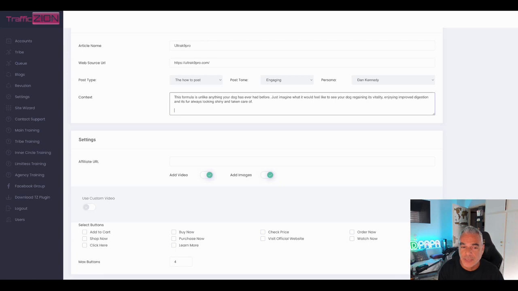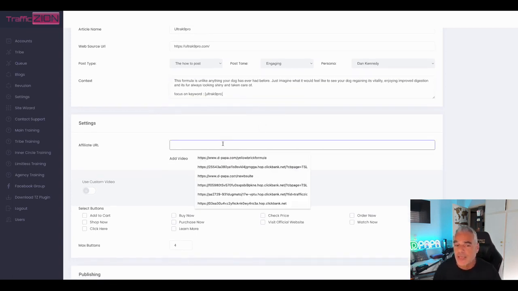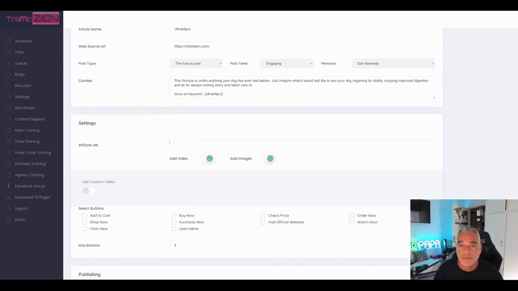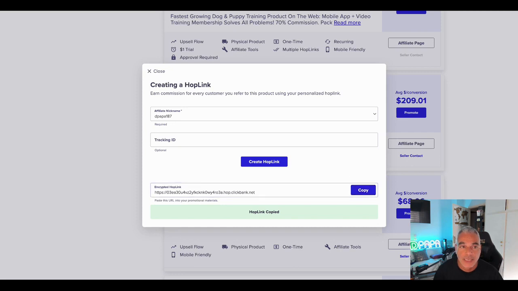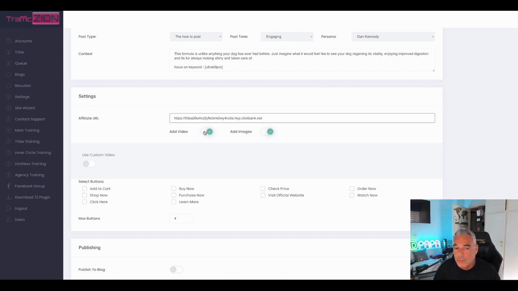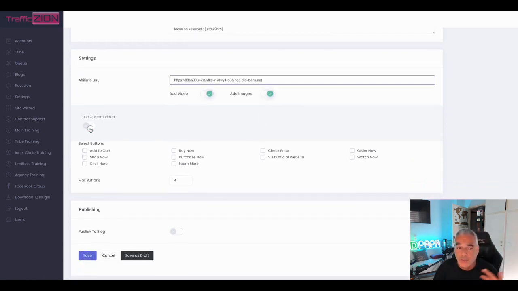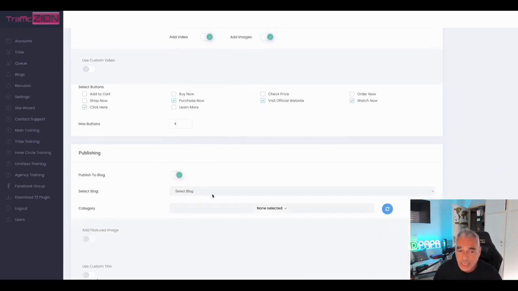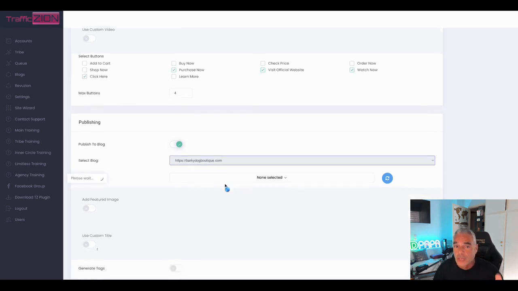If I wanted to focus on a specific keyword, I can also ask it to focus on that. I can focus on the keyword if I'm doing any type of SEO. And here is where I put my affiliate links. I'm going to go ahead and grab my affiliate link and put it in the section right here. I can add a video that's going to pull up, add images automatically, or I can use my own custom ones. It's up to you. And then I can choose a few buttons to place throughout the content that it's going to be building. Okay, so let me try that. I can then publish this to my specific dog website.